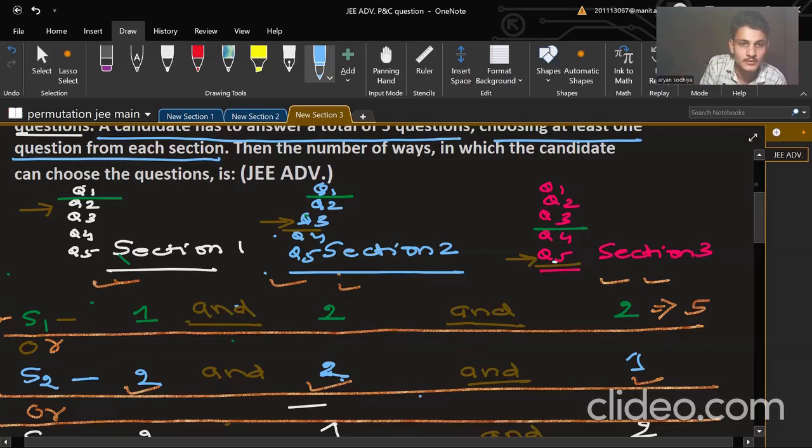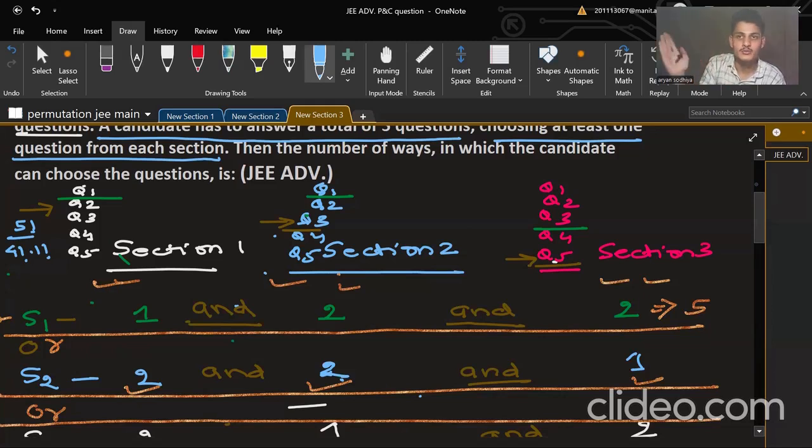So what will be the answer here? 5C1. What is the 5C1? I will say 5 factorial upon 4 factorial into 1 factorial. So 4 factorial has 4 into 3 into 2, and 5 factorial also has 4 into 3 into 2. So 5 will be left. And by common logic also we can see that you need to select one question, and how many ways you can select out of 5 questions is 5. So here 5C1 will come.